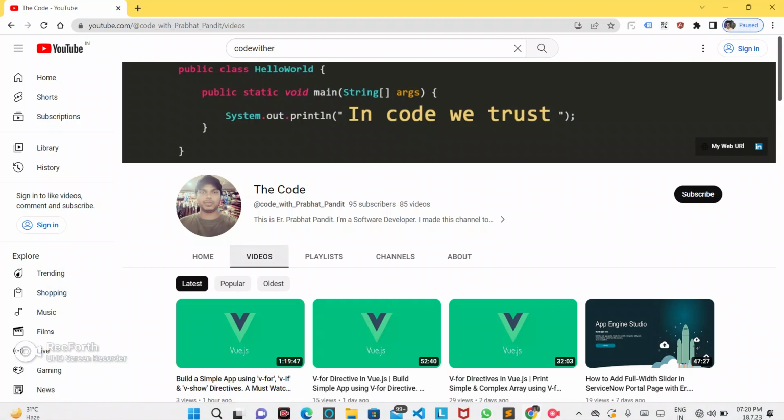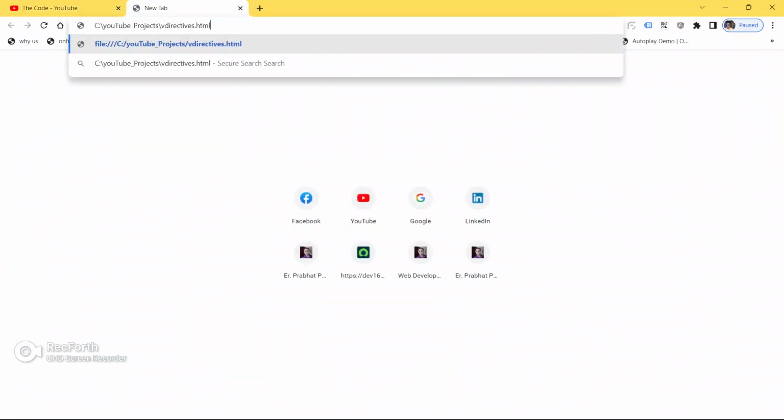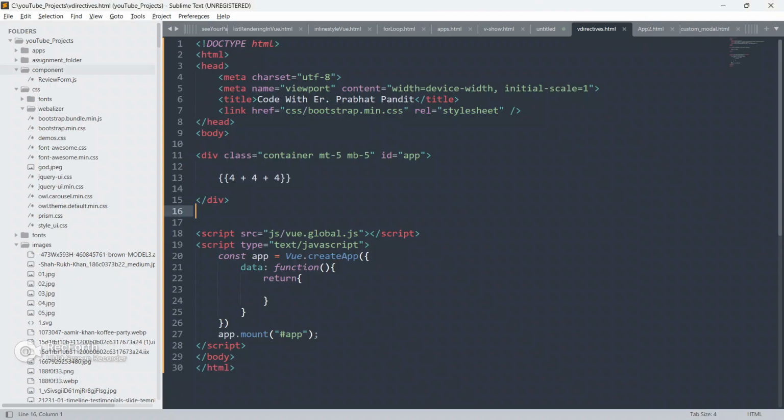So now copy the file path, go here and paste it here. So now we are getting 12, which means our Vue.js is working and this div is also mounted with this instance of Vue.js. Now just remove this, we don't require this.